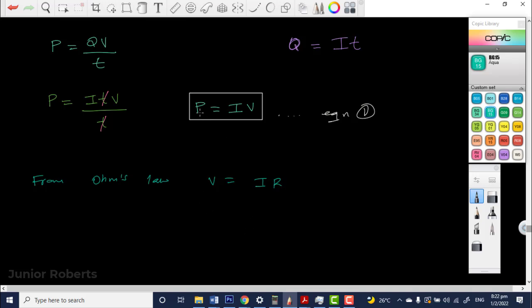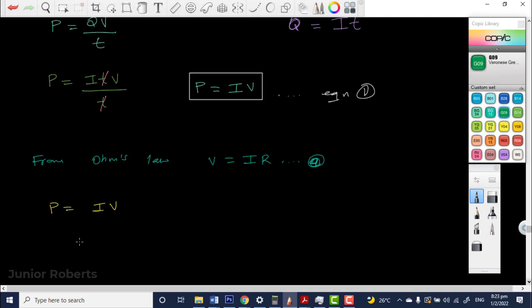Now, because we have P is equal to I times V, we can substitute this into this formula right here. So V is equal to I times R. Let us say this is equation A. So now, P is equal to IV from equation 1, but V is equal to IR from equation A. So what we're going to do now is substitute this into this. We're going to say P is equal to I times V, but again, V is equal to I times R.